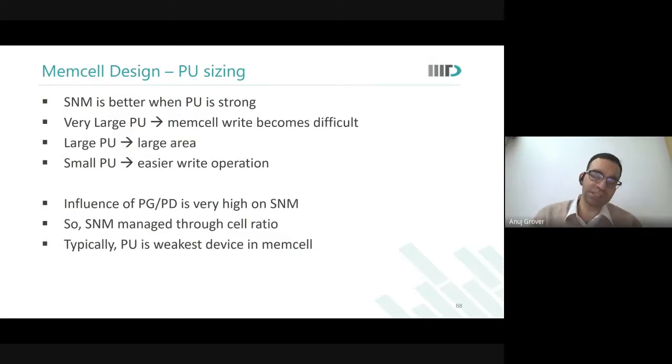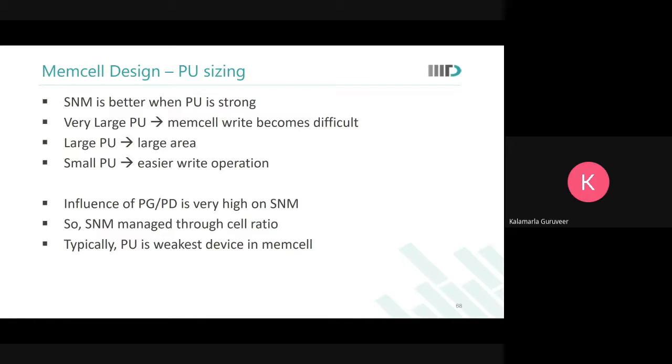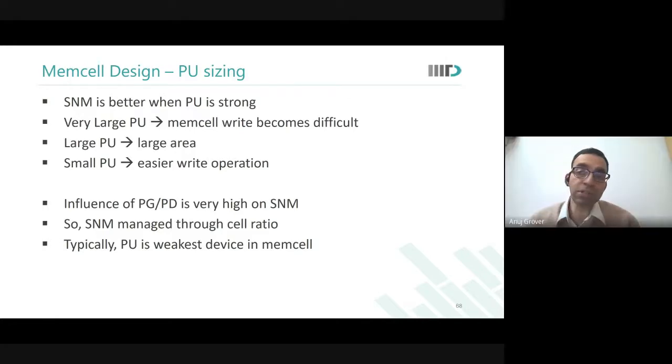Sir, if the voltage Vx is less than the threshold voltage of that PD, then stability will be there, right, sir? We're not talking about the threshold voltage of PD. You're talking about the trip point of the other inverter. They're two different things. It may definitely be less than the threshold voltage of the pull down device, Guruveer. What we are talking about is the trip point of the inverter, which is very close to zero, because the pull down is much, much bigger than the pull up.